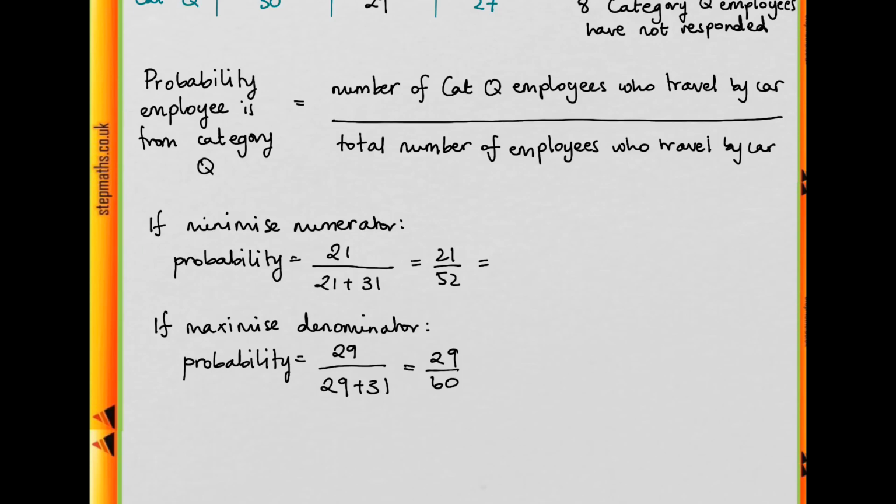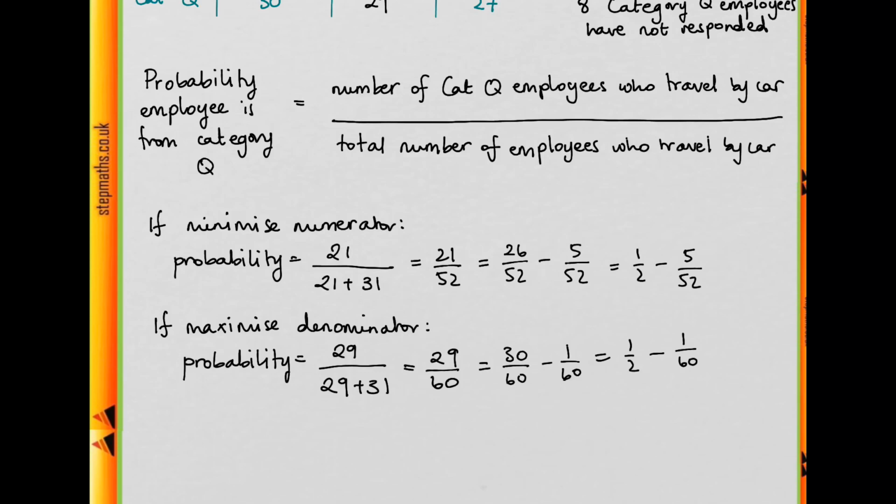I'm going to write this as 26 over 52 minus 5 over 52, which is equal to a half minus 5 over 52. For this one, I'm going to do the same thing. It's 30 over 60 minus 1 over 60. So again, a half minus 1 over 60.